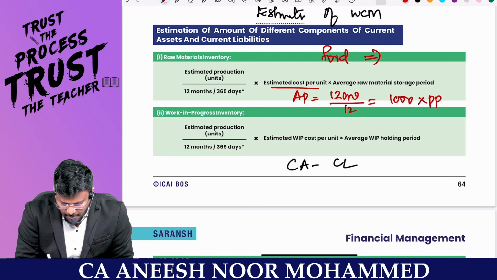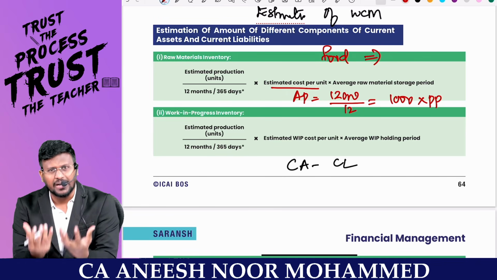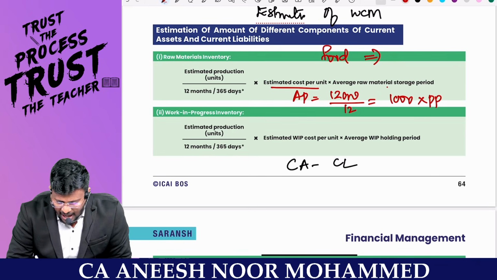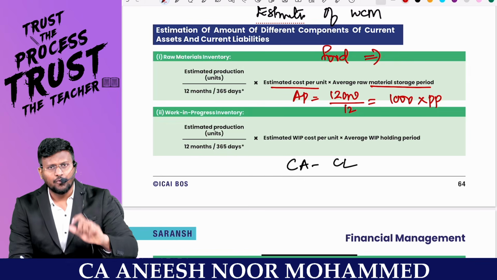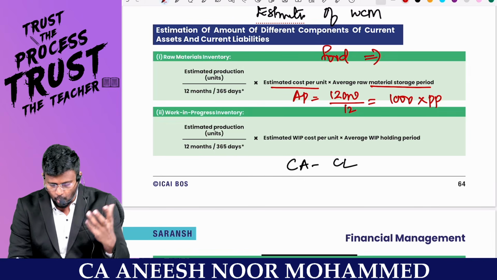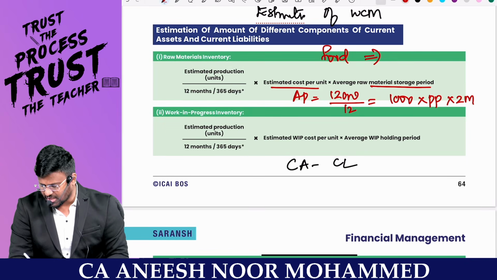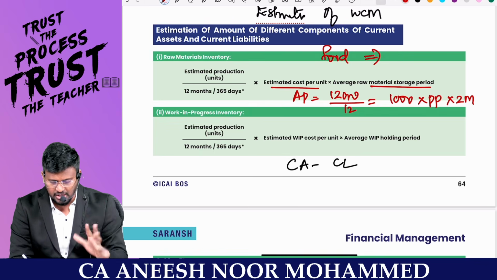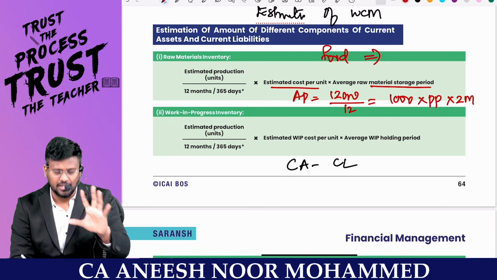That's what estimated cost per unit. What is the purchase cost per day? Into average raw material storage period. For how many months do you wish to hold the raw material? You want to keep for 2 months consumption? Then, my dear lovable students, you can keep for 2 months. That's it. Fantastic, my dear lovable students.